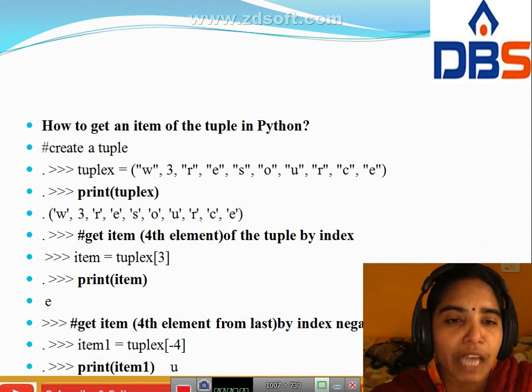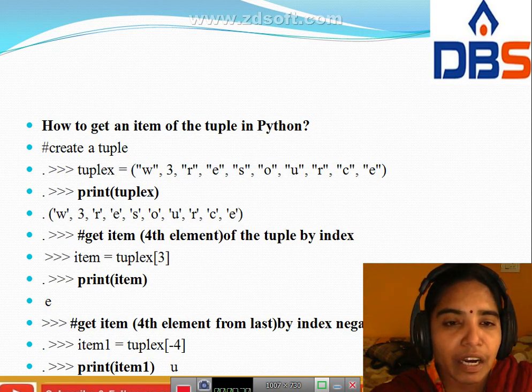For example, you have to get an item in this word. Here we get the fourth element of the tuple by index: 0 1 2 3. Actually the fourth element is e.